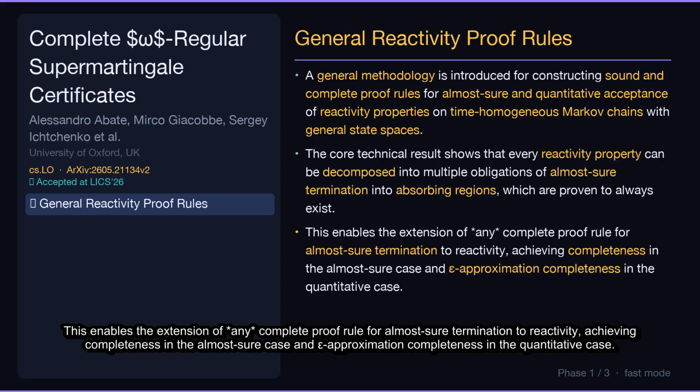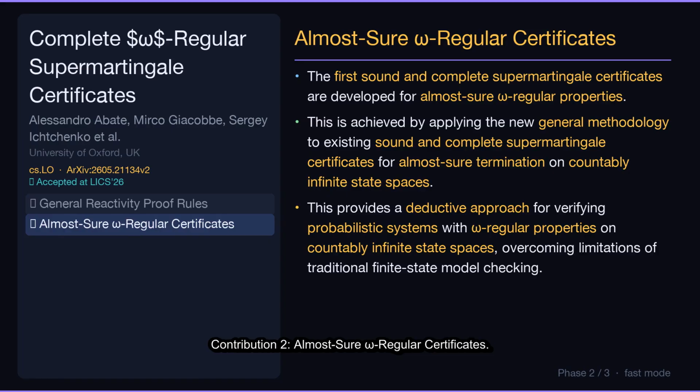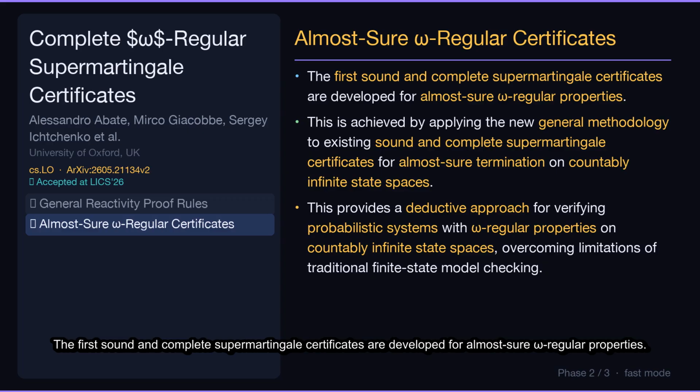This enables the extension of any complete proof rule for almost sure termination to reactivity, achieving completeness in the almost sure case and epsilon approximation completeness in the quantitative case. Contribution 2. Almost sure omega-regular certificates. The first sound and complete supermartingale certificates are developed for almost sure omega-regular properties.